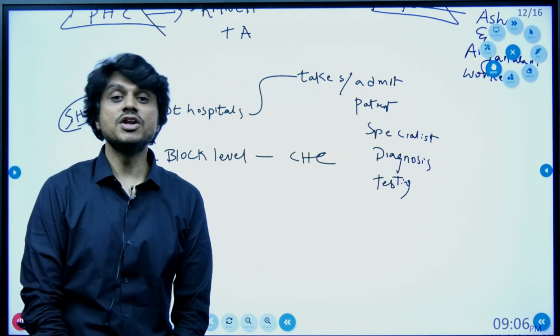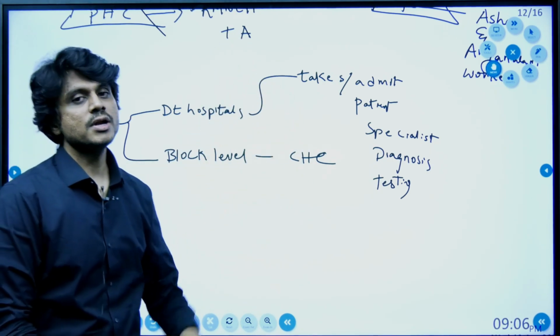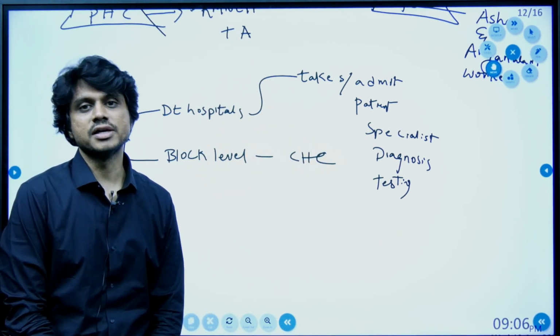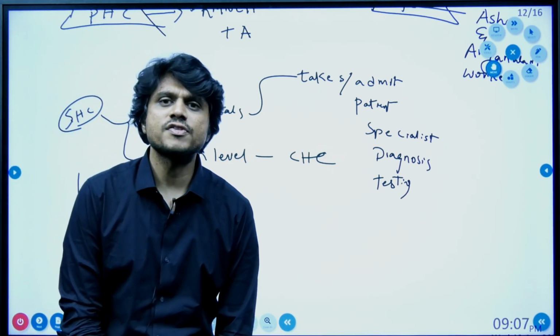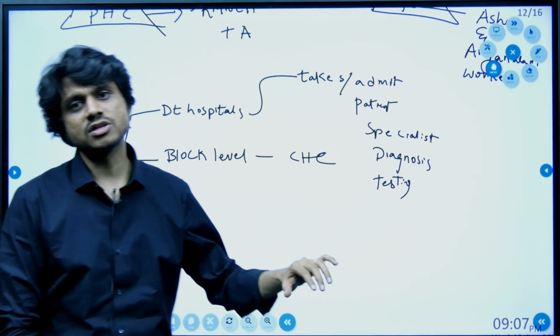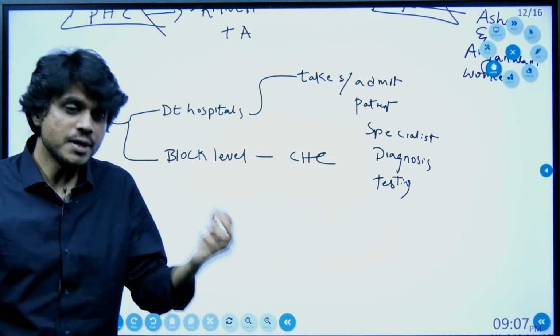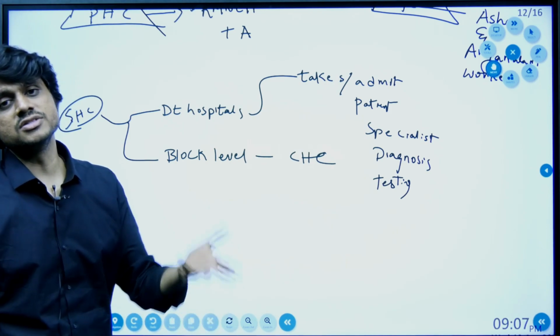The private sector is very strongly present in tertiary care. The private sector is not present in primary healthcare, but it is very well present in secondary and tertiary healthcare. Now the private sector is profit motivated, so the cost of healthcare is very high. Since most of the services are present only in the private sector, the out-of-pocket expenditure, meaning the expenditure you pay from your pocket to meet your health expenses, is increasing.